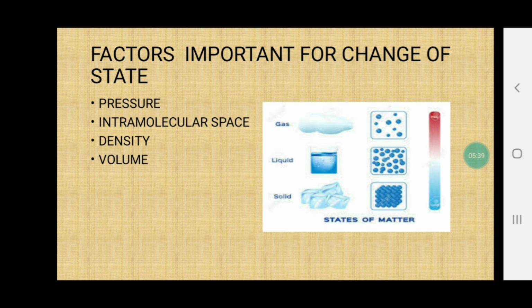So when we supply energy to the solid, the molecules in the solid start moving with greater energy. They collide with one another and move away from one another, and this happens due to the energy that we are providing to the solid. So the space between the molecules increases and the solid gets converted into liquid.